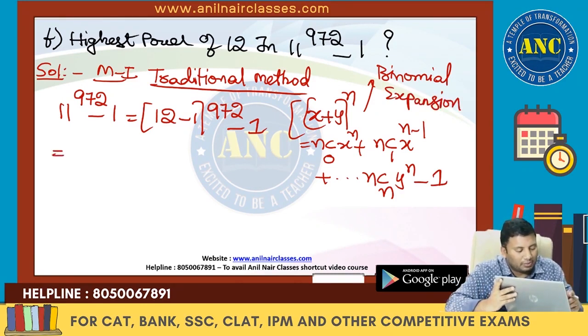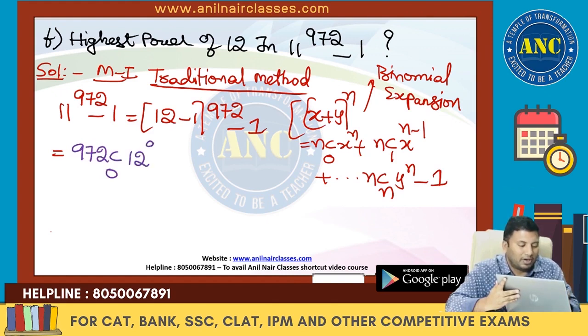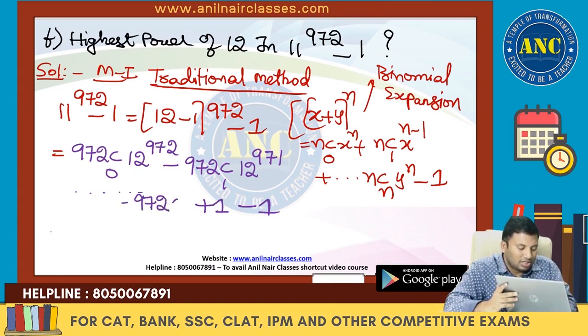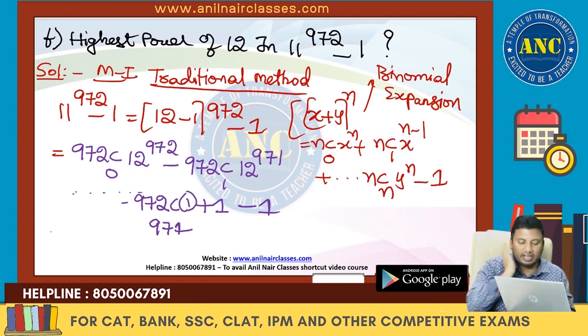If I open this bracket, this is 972C0 12 power 972, minus 972C1 12 power 971, and so on up to plus 1 minus 1. Total 973 terms, right? Plus 1 minus 1. Before it will become 972C971 into 1 power 971. I hope it is clear. Till here it is clear, right?